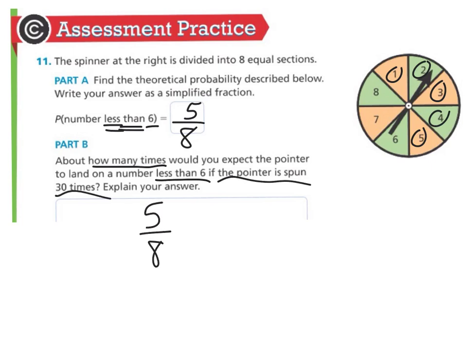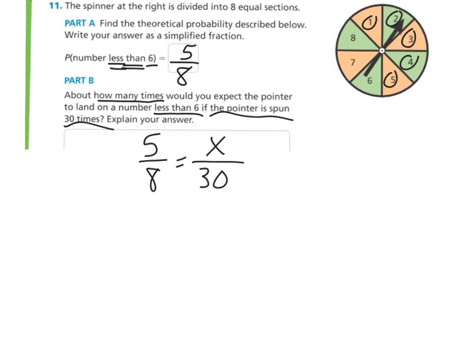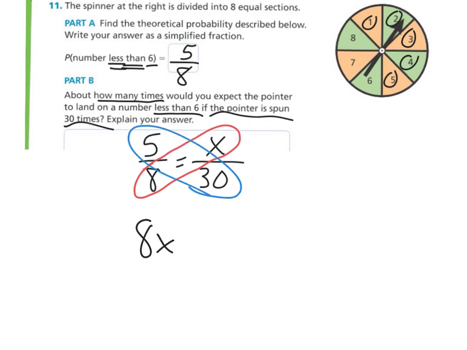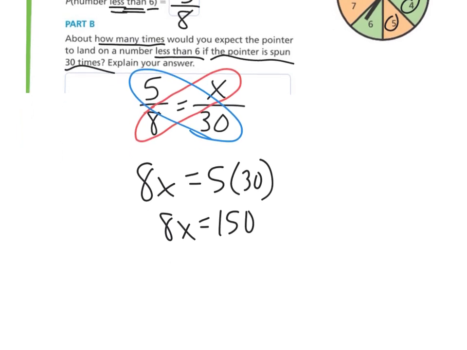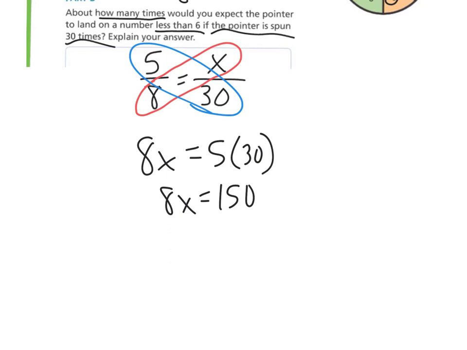So we said 5 out of 8. And we're trying to find the number of times out of 30. And again, when you do this, if you want to put a box there, or an X or a different letter, whatever you want to do is fine. So one option here, since these are equal to each other, we have an equation. You have the option of cross multiplying. And so that'll get you to 8x equals 150.